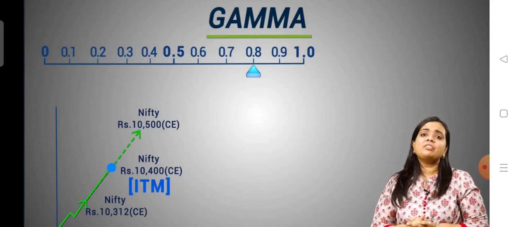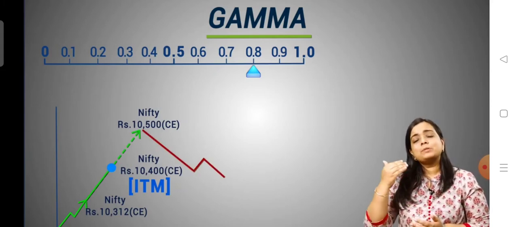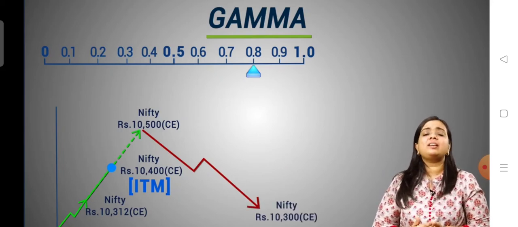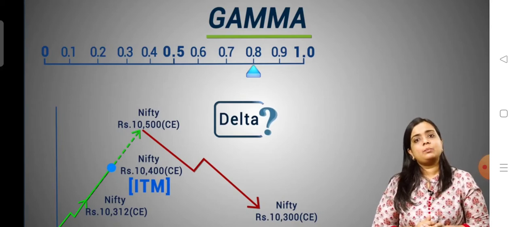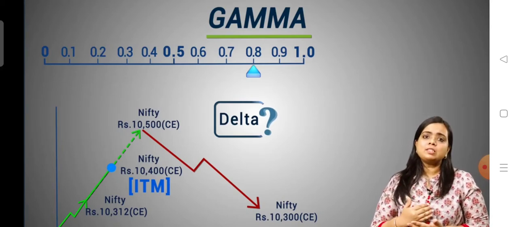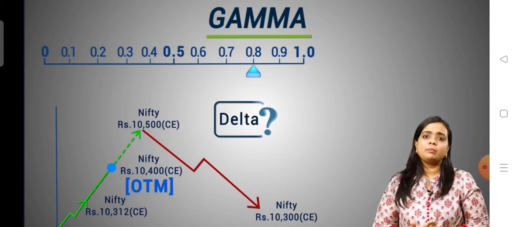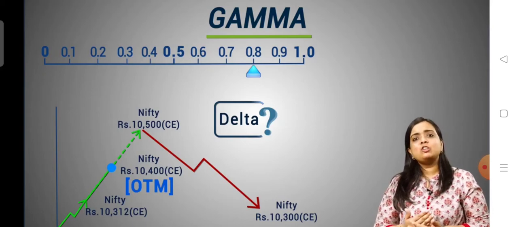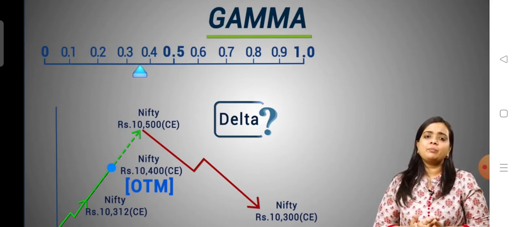And say finally if Nifty spot cracks heavily and drops back to 10,300 from 10,500, what happens to our delta? With the fall in spot, the option has again become an out of the money from in the money option. Hence, the value of delta also falls from 0.8 to say now 0.35.